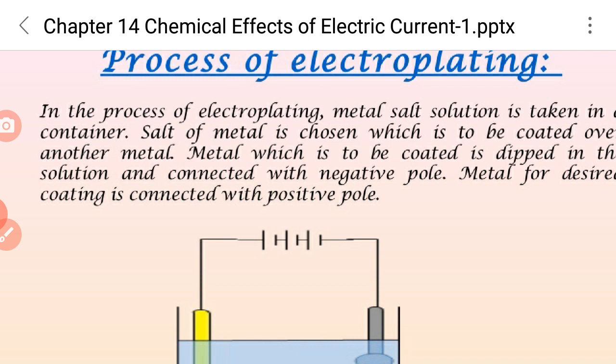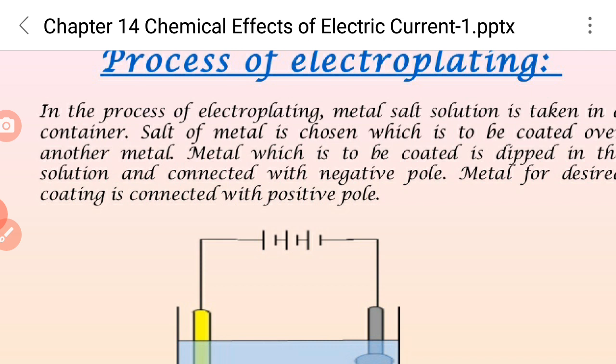It is one of the most common applications of chemical effects of electric current. Here, in the same process, we take two copper plates and a beaker, and suspend the two copper plates in it. Both copper plates are connected with wires to a battery, and the negative terminal of the battery is connected to the other copper plate.